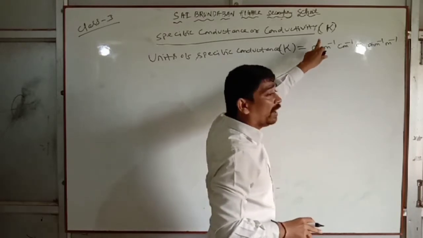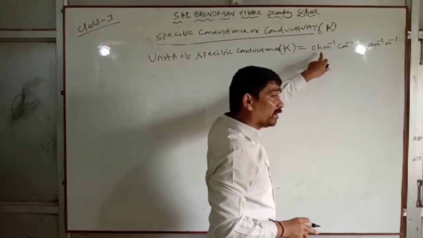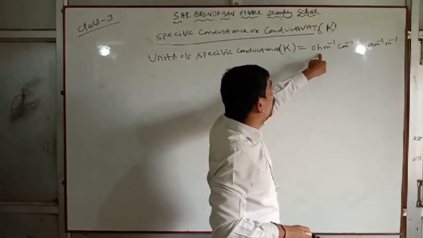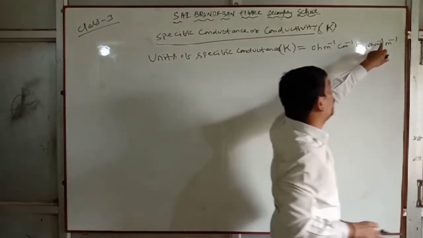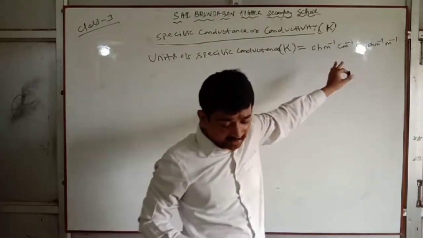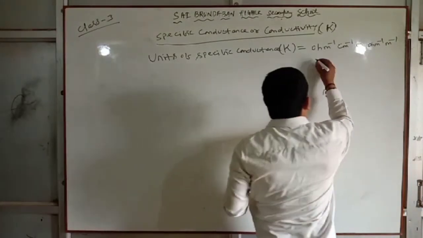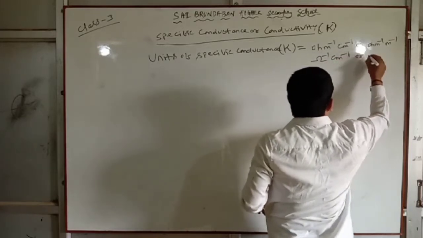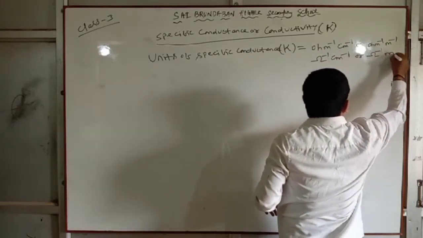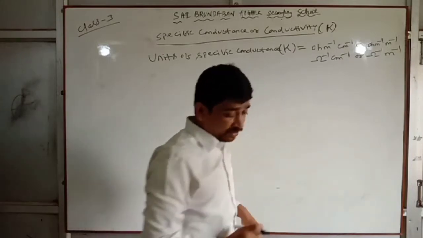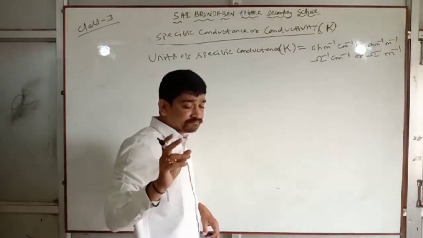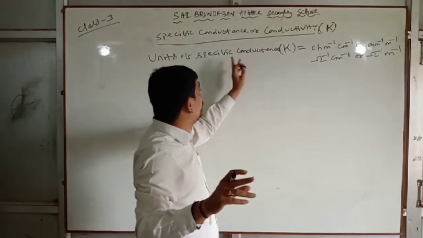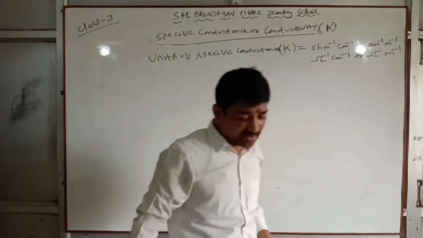Kappa equal to 1 by conductance into L by A, cell constant. So you may write ohm inverse centimeter inverse, or ohm inverse meter inverse. You will mention these terms. Clear? Next, this is specific conductance.